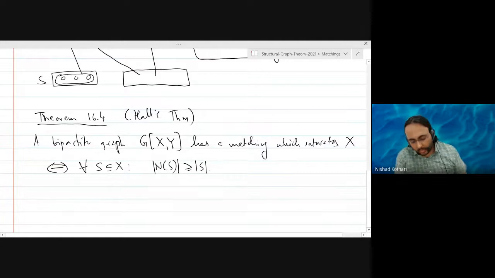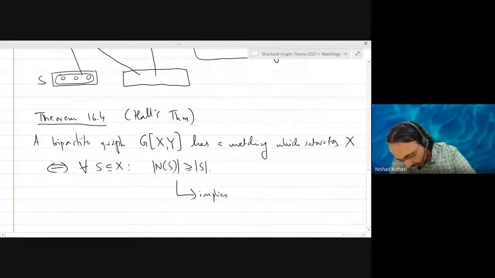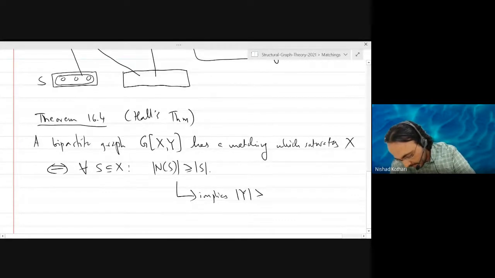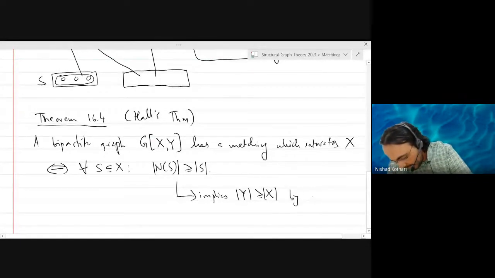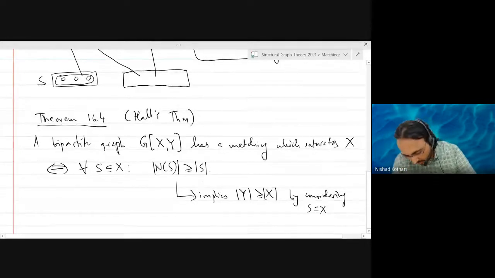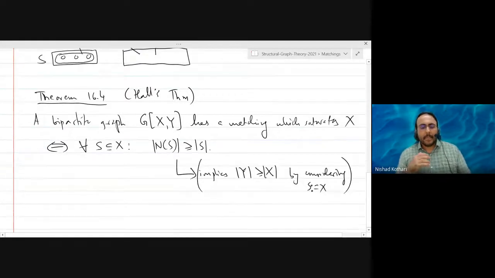Notice that this condition implies in particular that the cardinality of Y is at least the cardinality of X, because you consider S to be the set X. So there has to be at least as many vertices in the set Y as in the set X. So we have proved one direction.